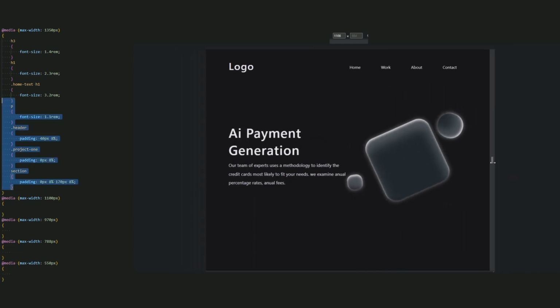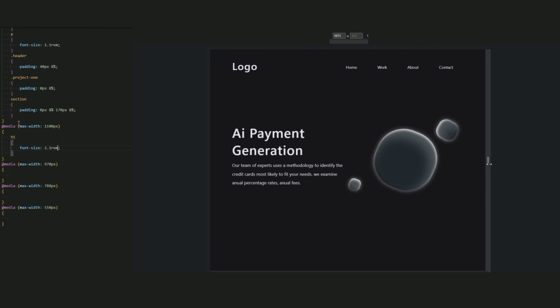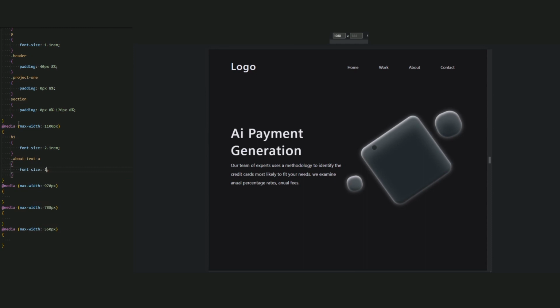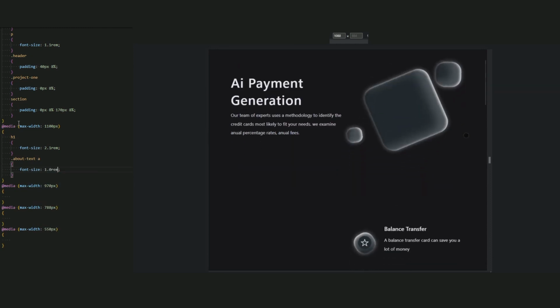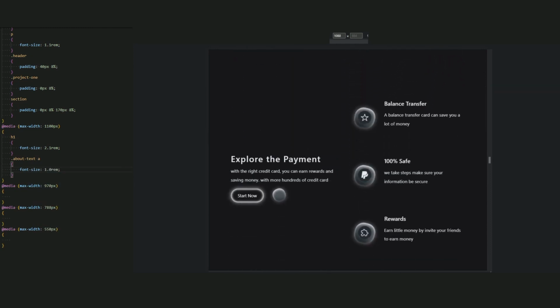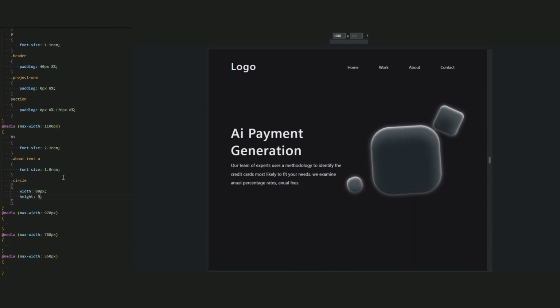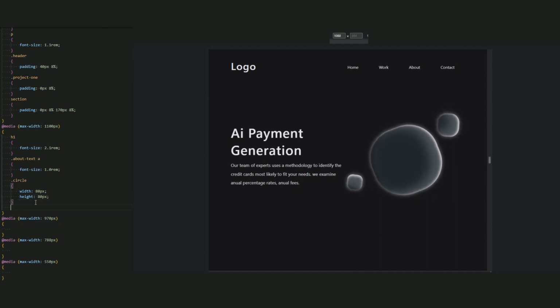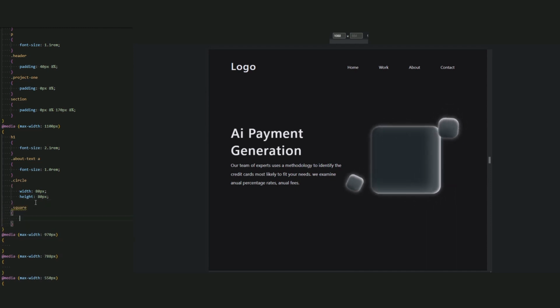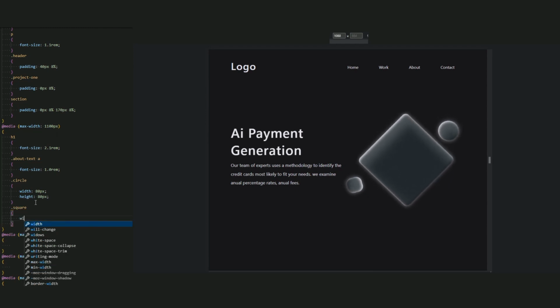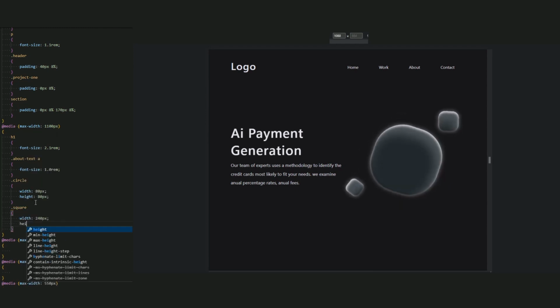Now let's go to the next media query. Just reduce the font size of this H1 and the link. So H1 font size 2.1 rem, and about text A font size 1.0 rem. Now let's resize the circle and the square. I start with the circle. We have 100 pixel for the width and height of this circle. Now reduce it to 80 pixel. And for the square, we have 270 pixel, as we can see in inspect, for the width and height. Let it be 240 pixel.